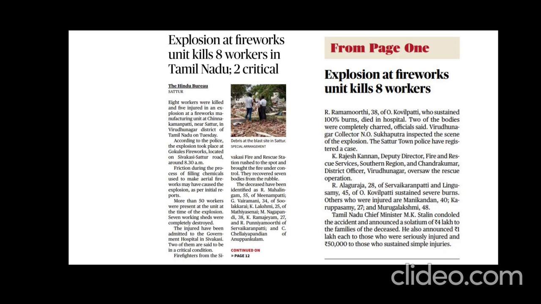It is one important agency which is responsible for regulating the safety of hazardous substances such as explosives, compressed gases, and petroleum. So these three things they will be taking care of: compressed gas, petroleum, and explosives. And the headquarters is located in Nagpur, Maharashtra.